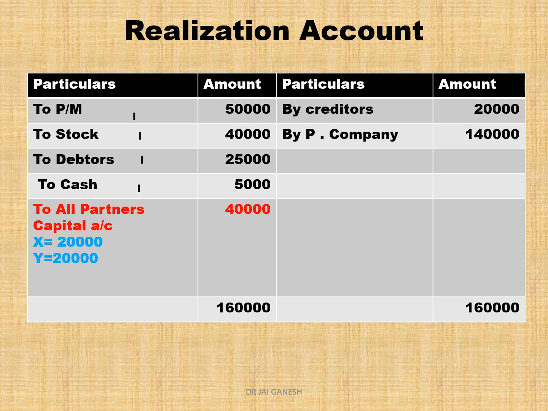On the credit side we write by creditors, transfer the liability side, and then you write by purchasing company 1,40,000 as PC. So the total of the credit side is 1,60,000 minus the four items on the debit side. You get realization profit 40,000. Distribute 40,000 to the partners equally, because the profit sharing ratio is not given in the question.